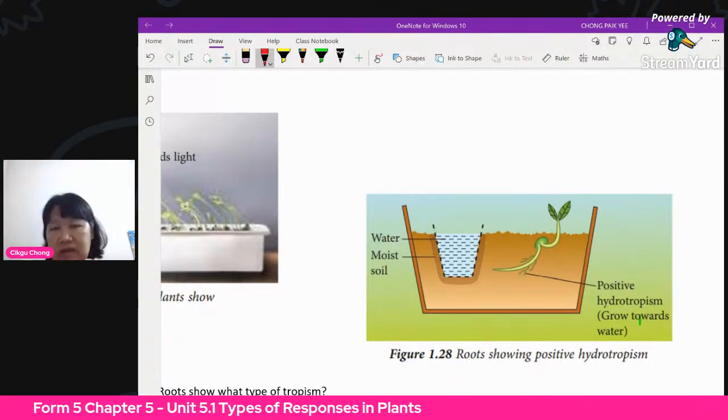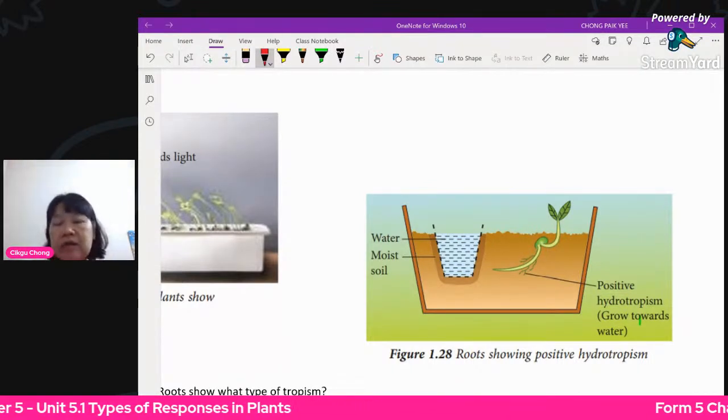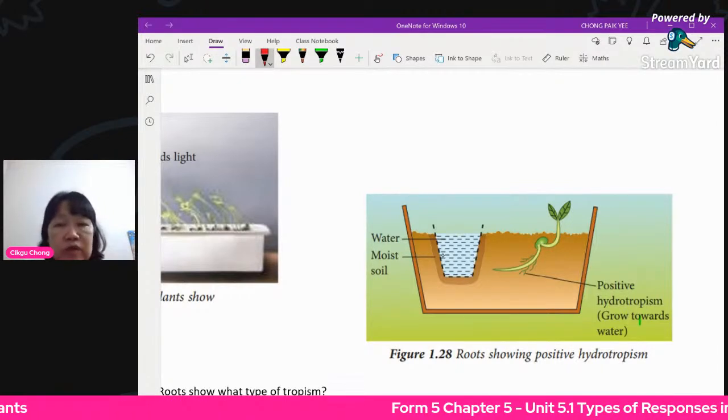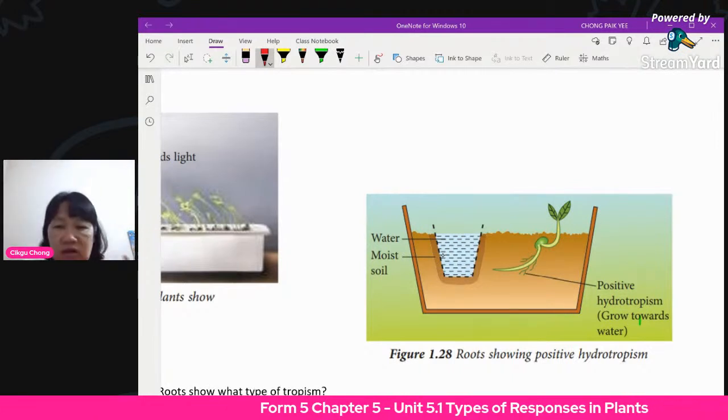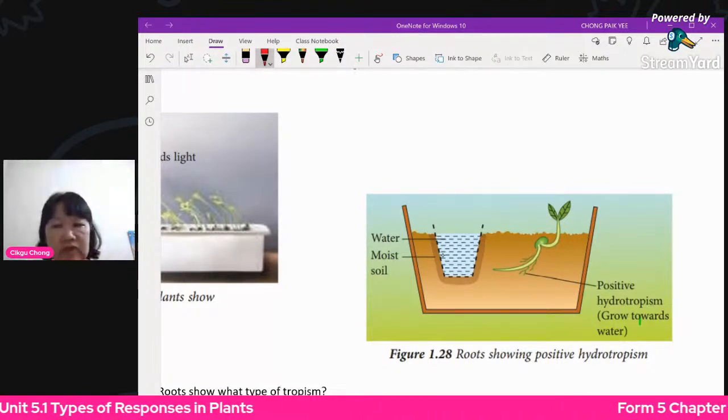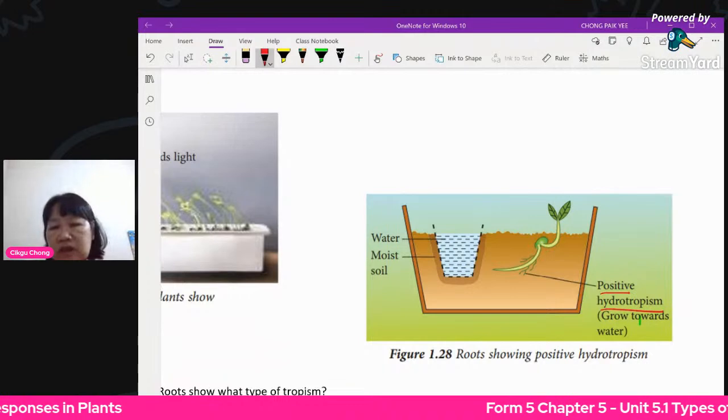If it's a big tree, you probably need a longer time. You will see that the root hairs and all the roots will grow towards the direction of water. So that shows positive hydrotropism.